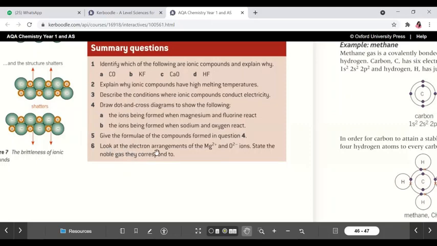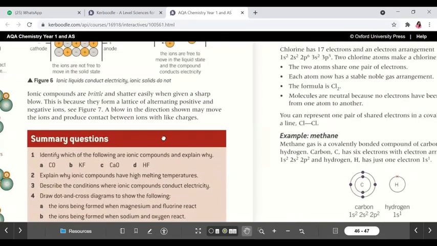Then look at the electron arrangement of the magnesium ion and oxygen ion. What is the name of the O2- ion, Ayush? Oxide ion. State the noble gas they correspond to. Would it be neon? Yeah, for both it would be neon. Fine. So we have covered ionic bonding.